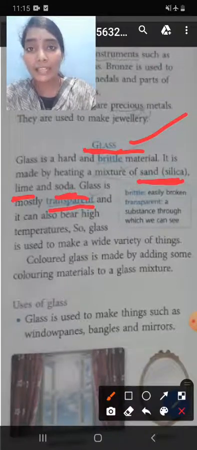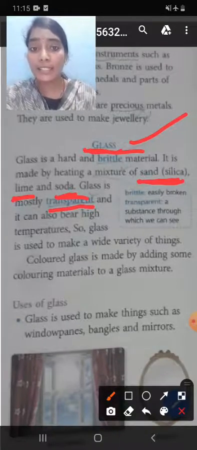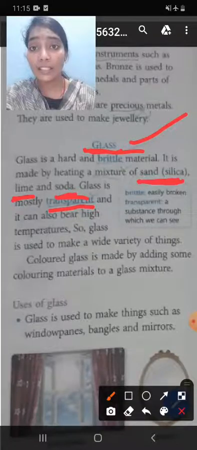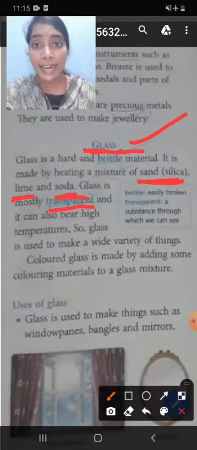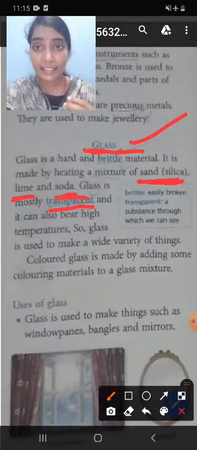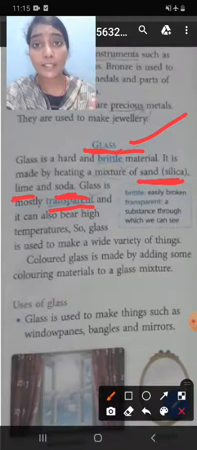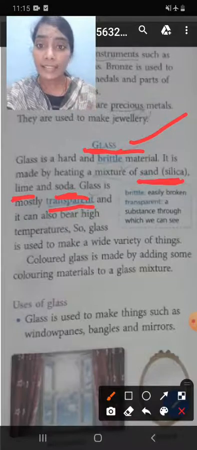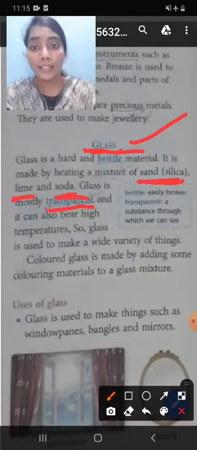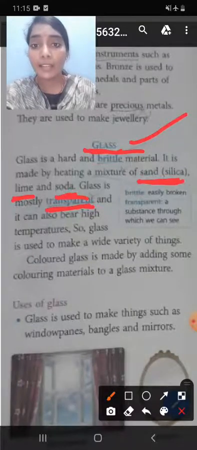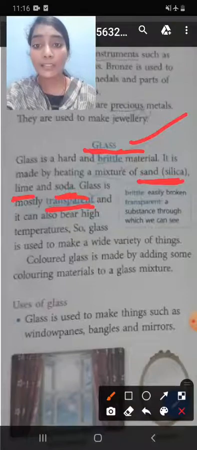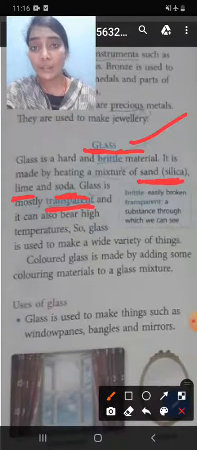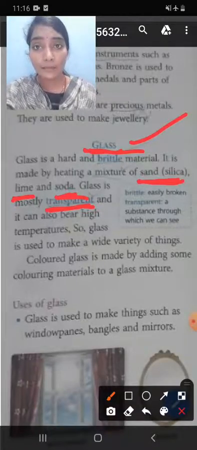Glass is mostly transparent. What do you mean by transparent? Transparent means a substance through which one can see easily. We can see things easily through the glass. That is the meaning of transparent, and glass can also bear high temperature. So glass is used to make a wide variety of things.